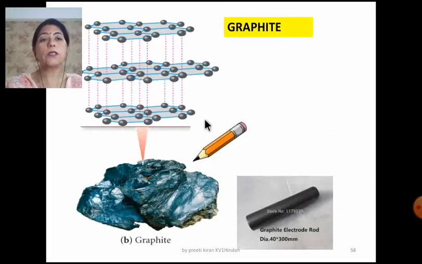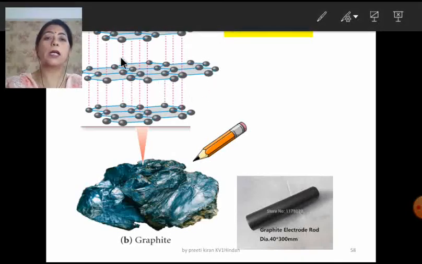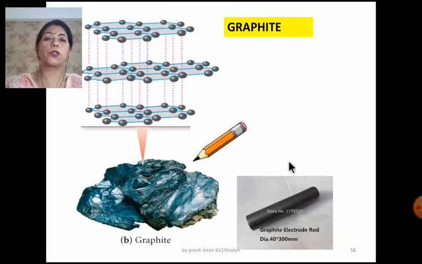Now this is graphite. This structure is also not new to you. You have studied it in 10th and 11th. The graphite has a layered structure, and these layers are bonded via weak dispersion forces, and these layers can slide over each other, and this is a graphite electrode.